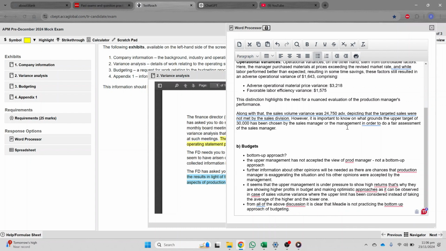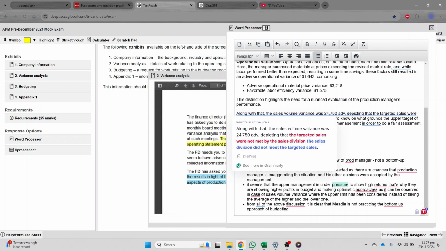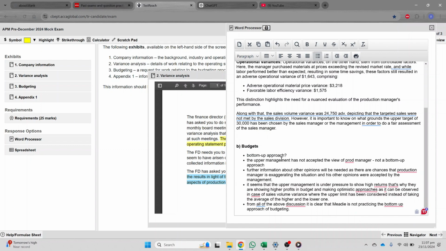So that's basically how you can attempt this second part of this question, right? It was a 5 mark question. 1 mark for what is the bottom-up approach, and 1 mark per point, depending on how many points we have highlighted. So that's basically how we can attempt this question.